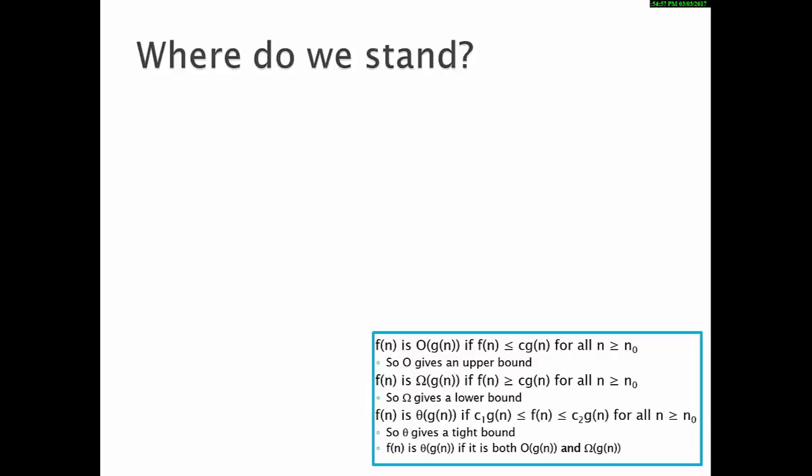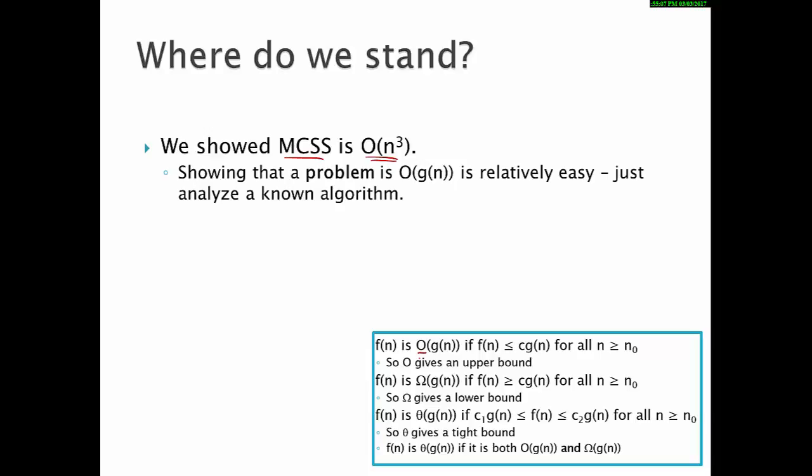So basically, if we think in terms of what we know about asymptotics, we showed that the MCSS problem is big O of n cubed, right? We gave an n cubed algorithm. And it's actually pretty easy to show that a problem is big O of some function. Just come up with an algorithm and analyze it. The best algorithm is no slower than that. So we would say that n cubed is an upper bound on the best algorithm for MCSS.